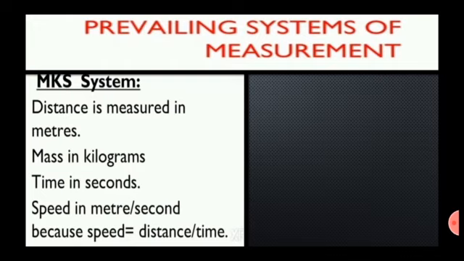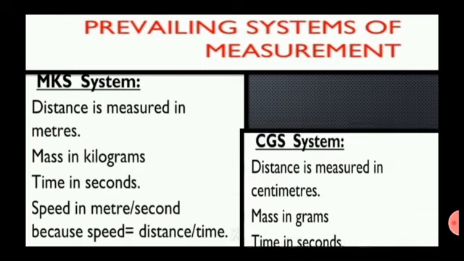Systems of measurement. MKS system. Distance is measured in meters, mass in kilograms and time in seconds according to the MKS system. Distance, mass and time are considered the fundamental quantities in the MKS system of measurement. M is meter, K is kilogram and S is second.